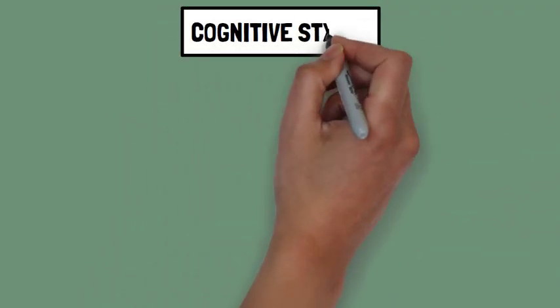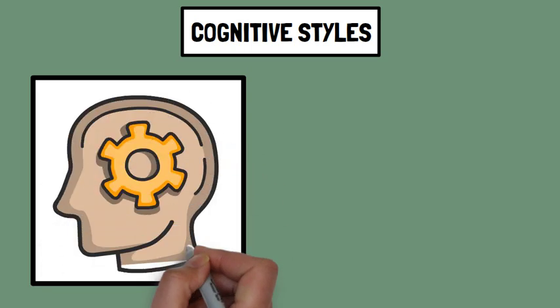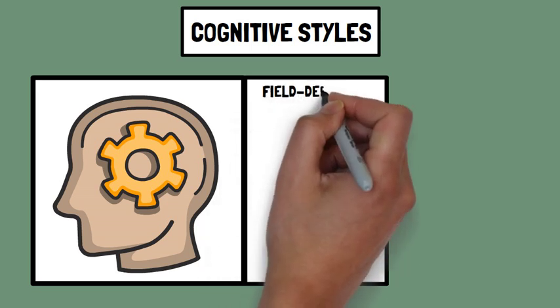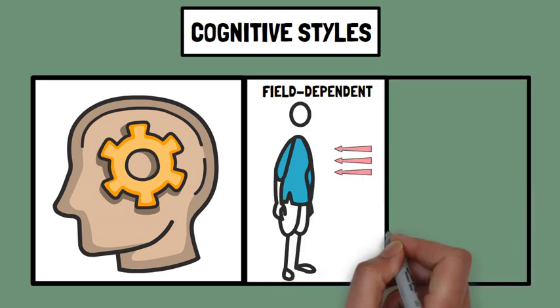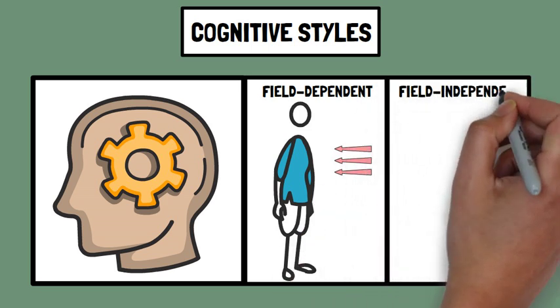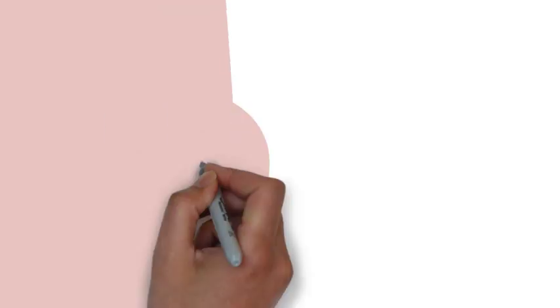Cognitive styles refer to individual differences in how we perceive and think about the world. Cognitive styles can influence how we process and interpret sensory information. For example, some people might have a field-dependent cognitive style, meaning they rely more on external cues and context, while others might have a field-independent style, focusing more on internal cues and details. This can affect how they perceive and react to complex visual scenes.